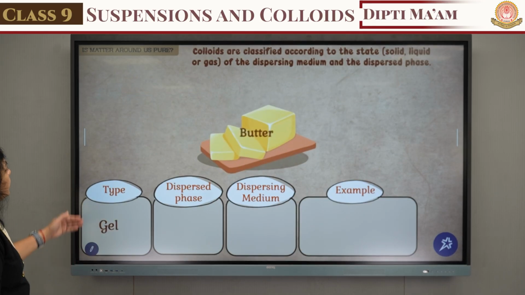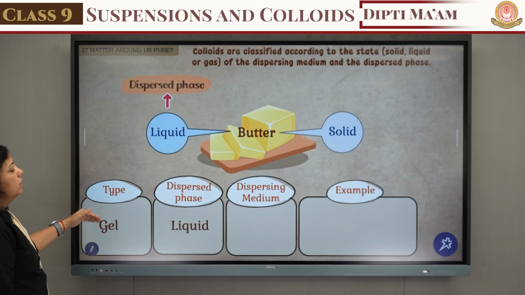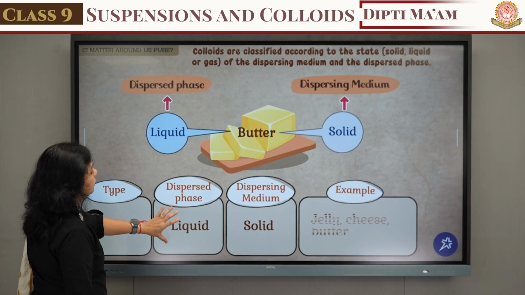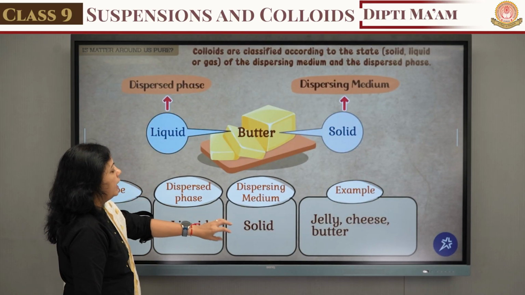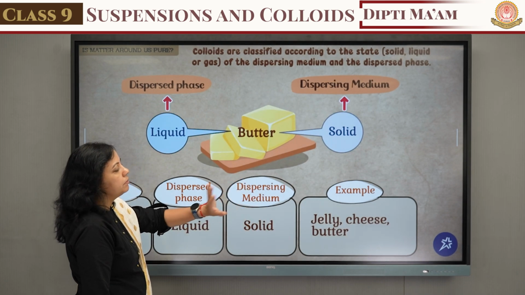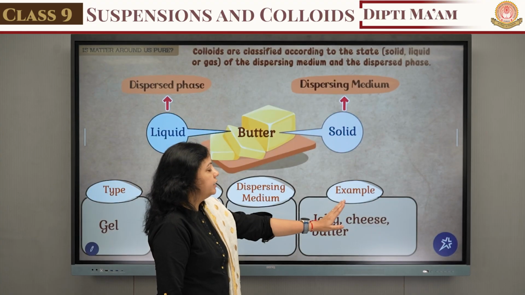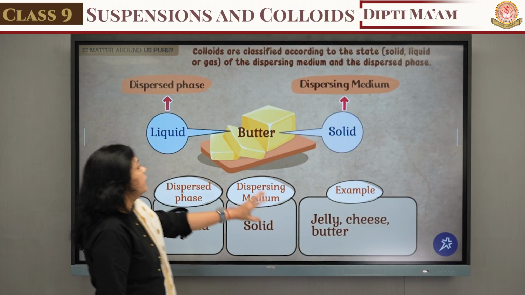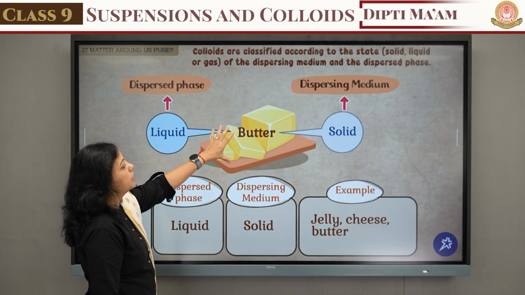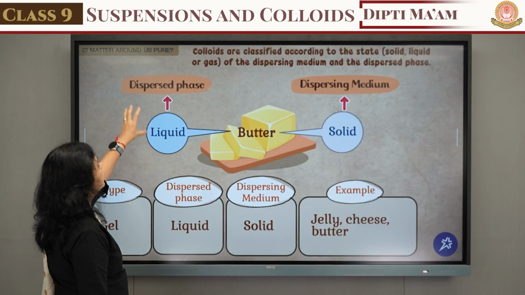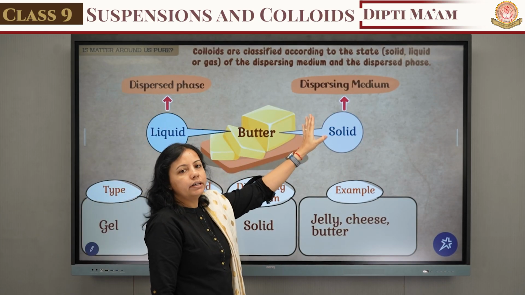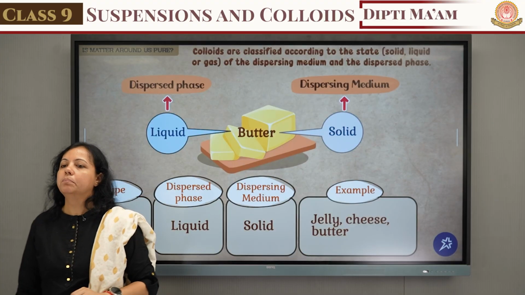The next one, we can take the type gel. For this gel, the dispersed phase is liquid and the solid works as the dispersing medium, and examples of gel are jelly, cheese and butter. So here we can take the picture of butter, in which the liquid is the dispersed phase and solid works as the dispersing medium.